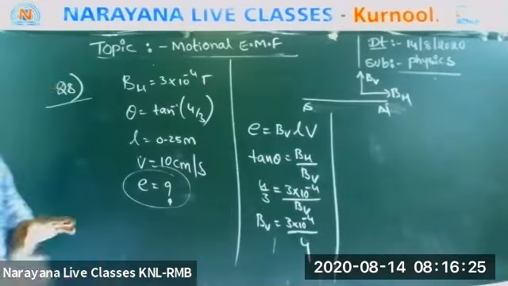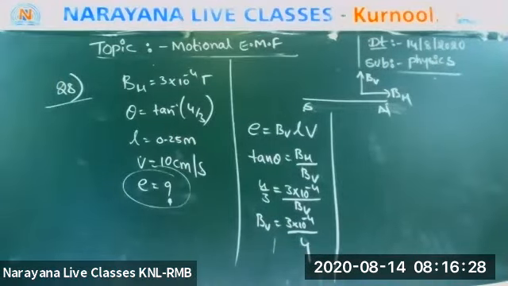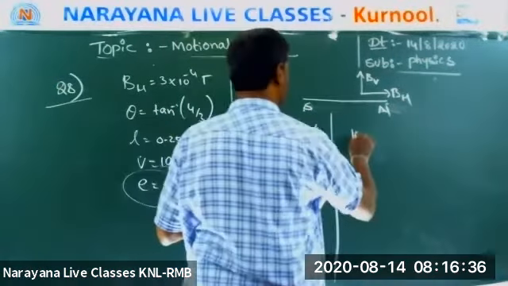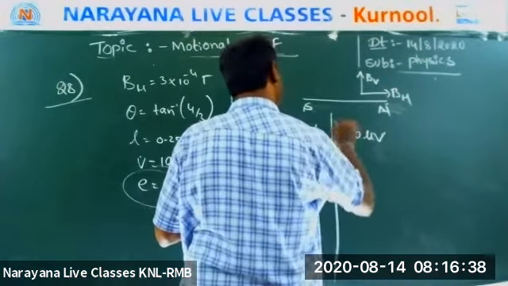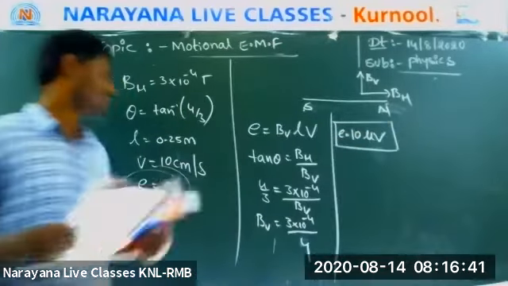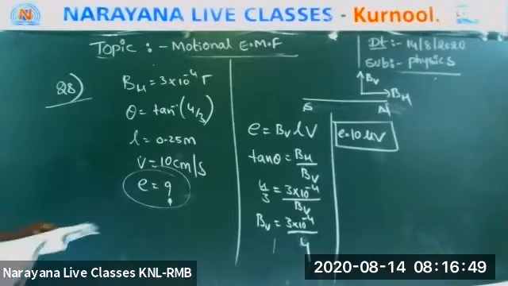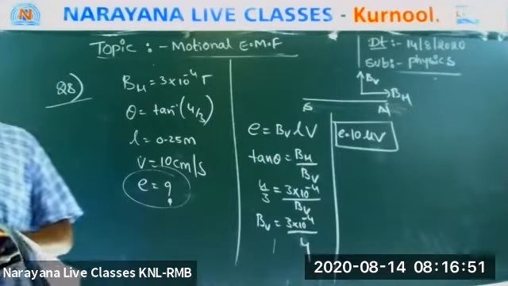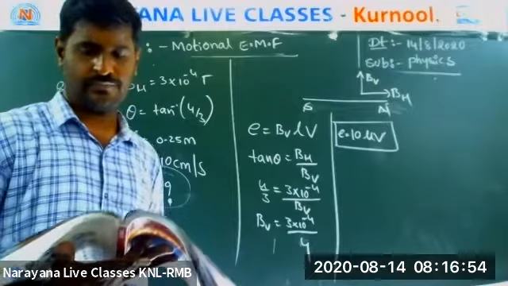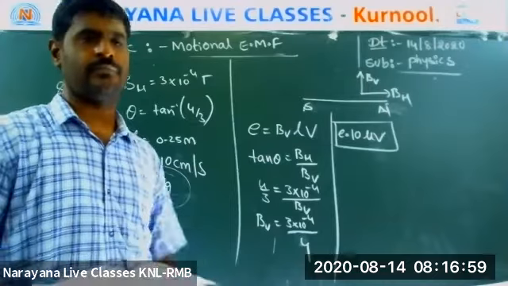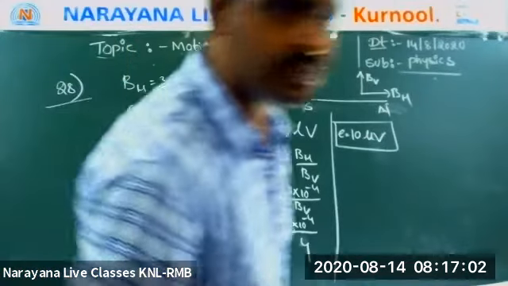Do it and tell me the answer. The answer should be 10 microvolts. Ten microvolts came. Sugandha? Yes, right.